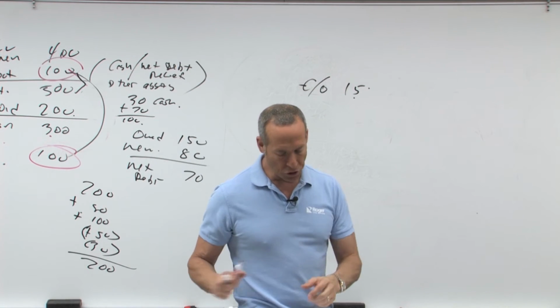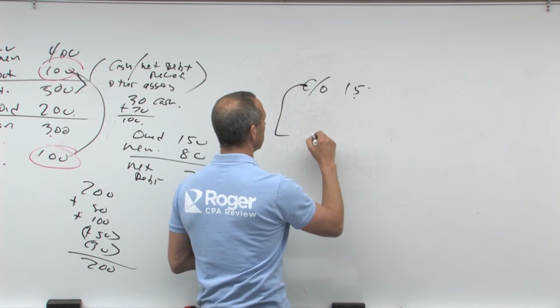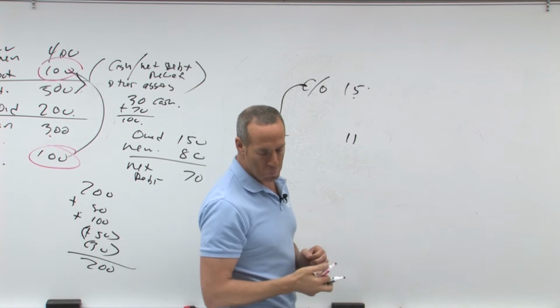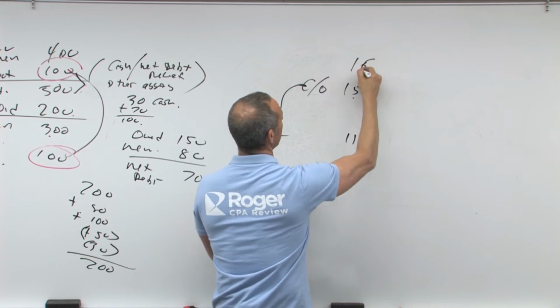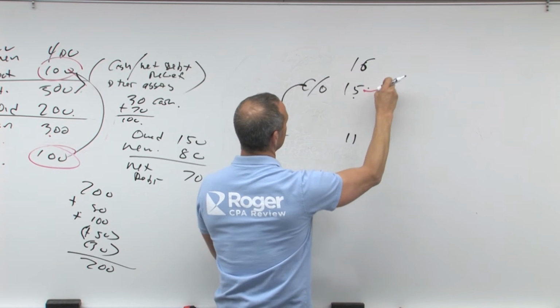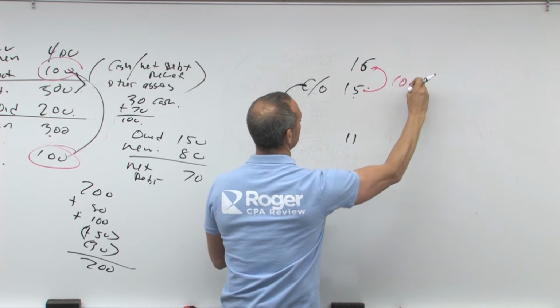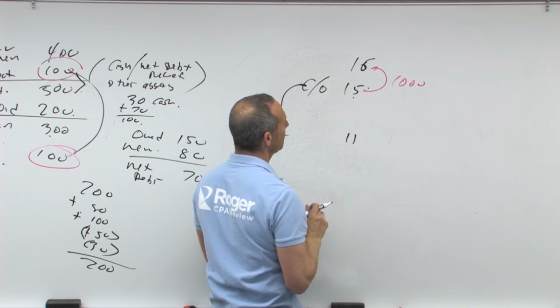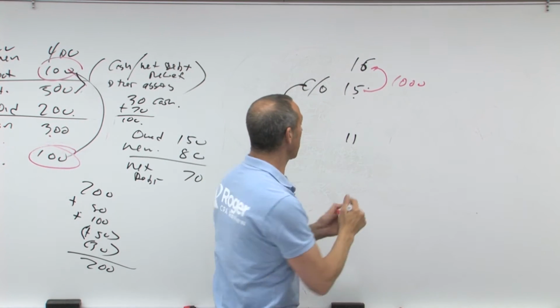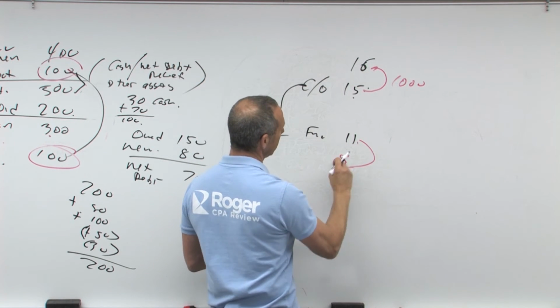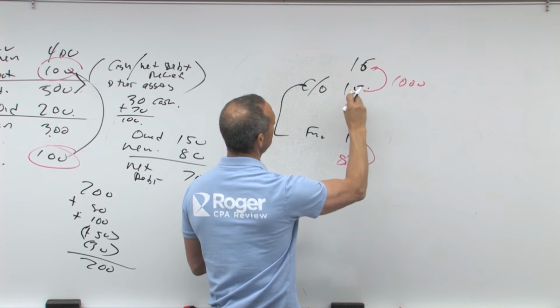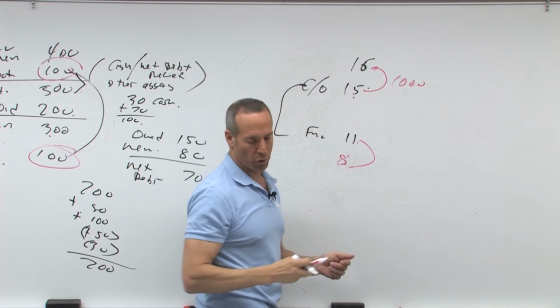She paid 15 for the stock. Martin, she sold it to her son for 11. Martin then sold it for 16. So what do we know? We know that that is going to be a $1,000 gain. If instead she sold it, and let's say the fair market value at the time was 11, he sold it for this, then that would be a loss. All right, but she paid 15, boom, therefore we're going to have $1,000.